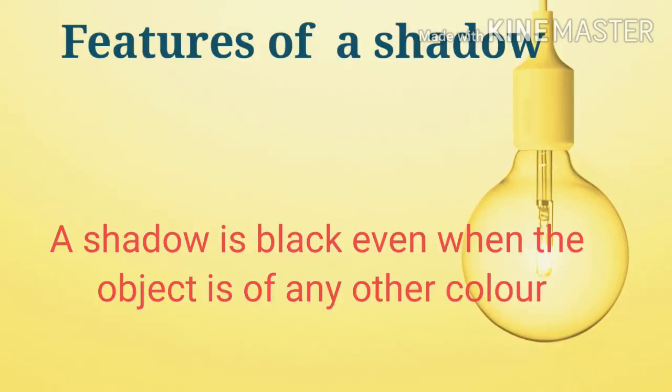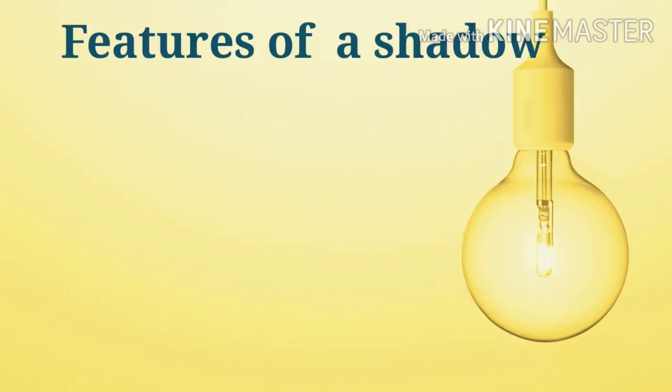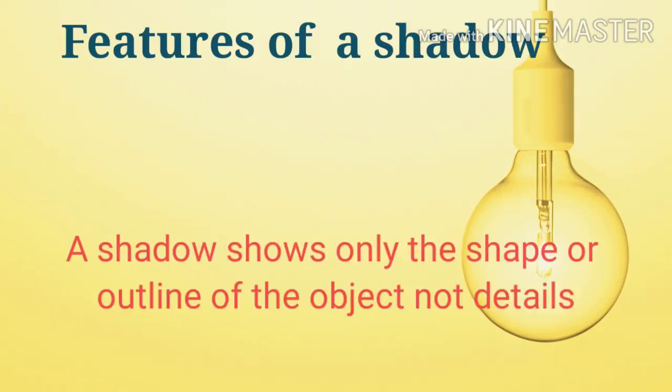A shadow is black even when the object is of any color. If you put an object of any color in front of light, the shadow will always be black. A shadow shows only the shape or outline of an object, not details. For example, the shadow of a bag will show the shape of the bag, but it will not show details such as zip, buttons, etc.